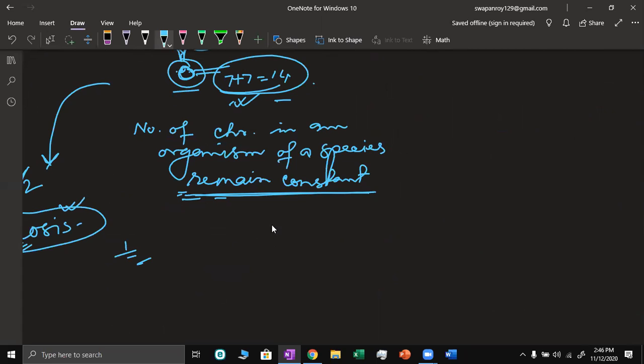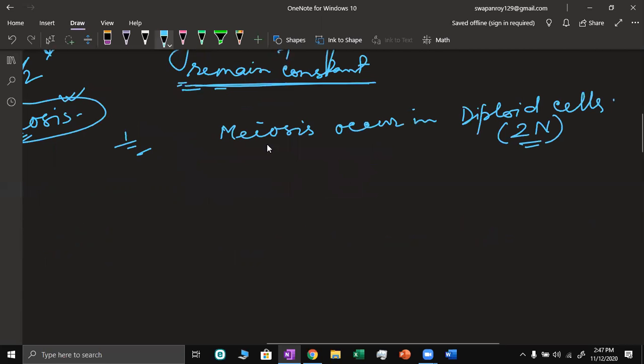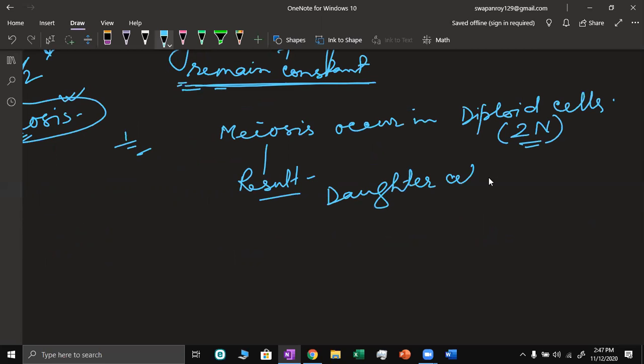So meiosis always occurs in diploid cells, where the chromosome number is 2n, two sets of chromosomes. Meiosis results in daughter cells that are haploid. They will have one set of chromosomes.